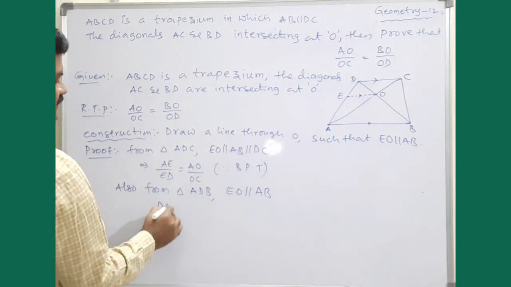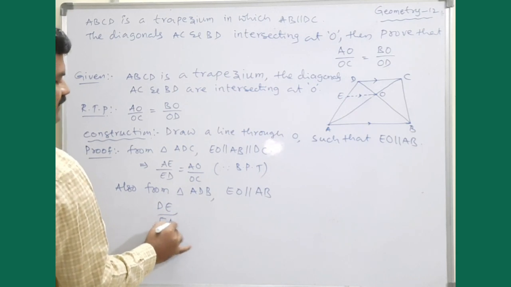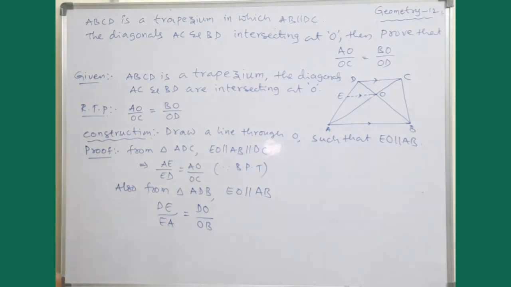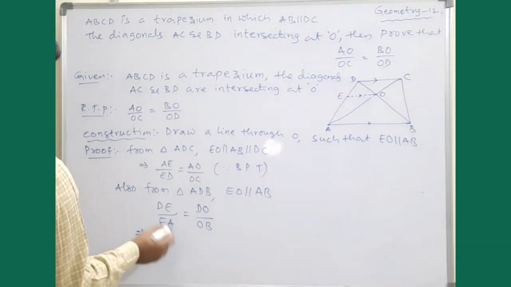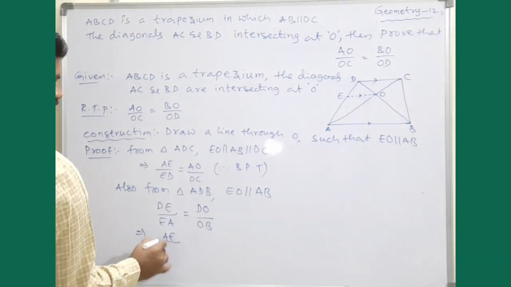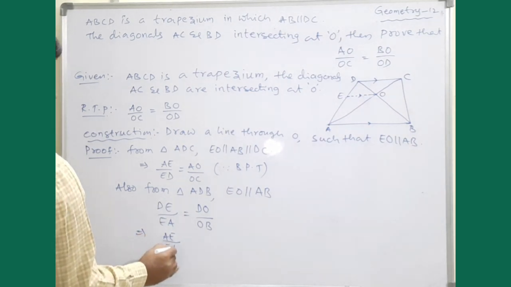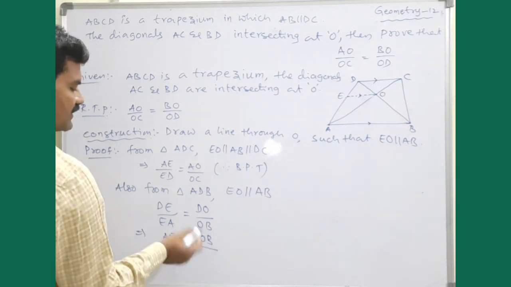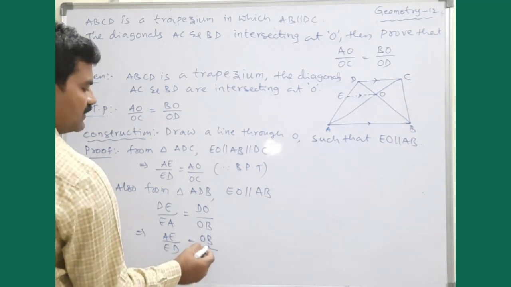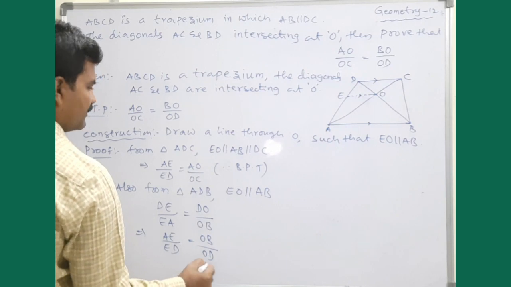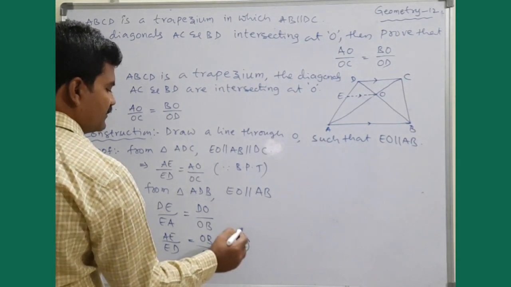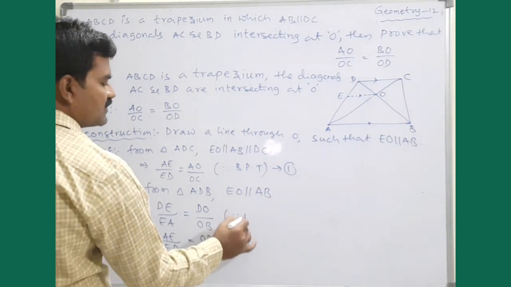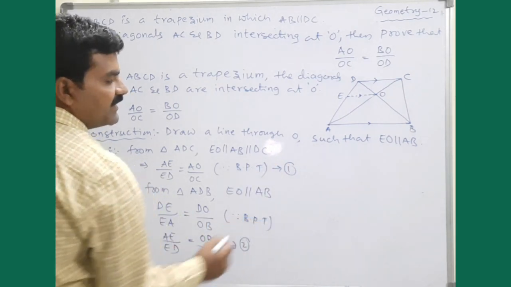DE by EA is equal to DO by OB. So take the reciprocal, that is AE by DE, we can also write it as ED, which is equal to OB by OD. So let it be equation number 2, and this is equation number 1, and this is because of again BPT.